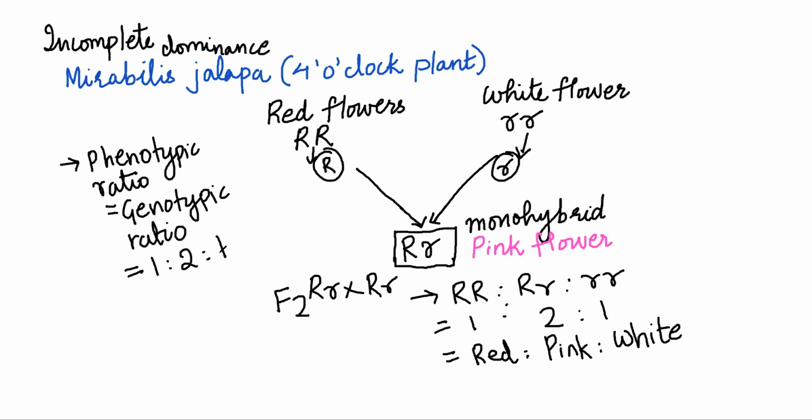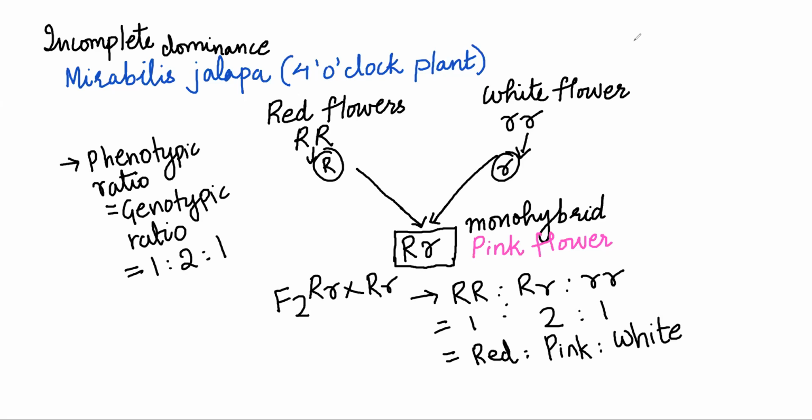In a normal cross of complete dominance, which was suggested by Mendel, the phenotypic ratio was 3 is to 1 and the genotypic ratio was 1 is to 2 is to 1 because the hybrid was expressing the dominant character.